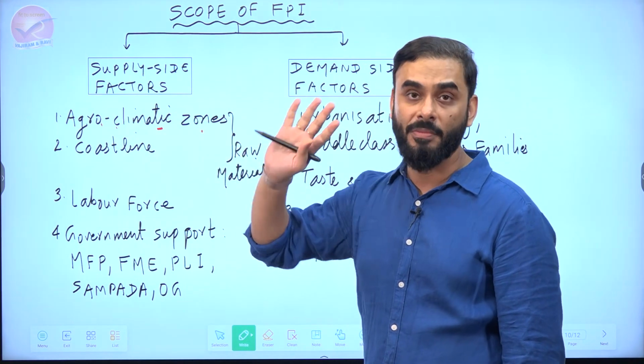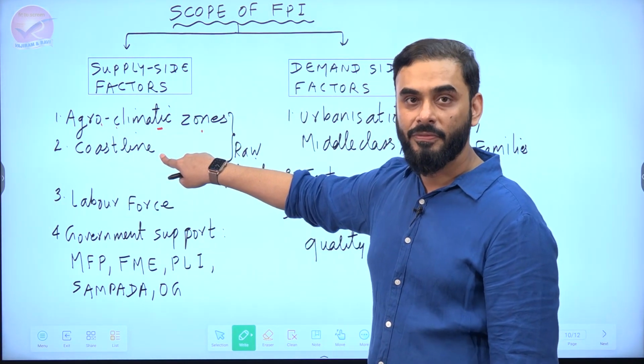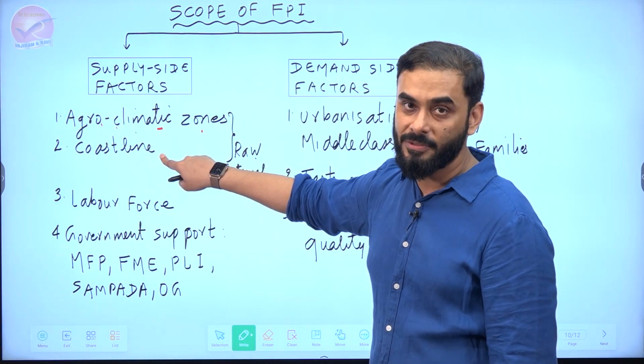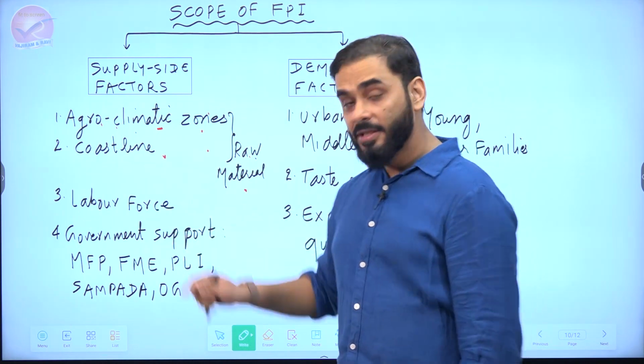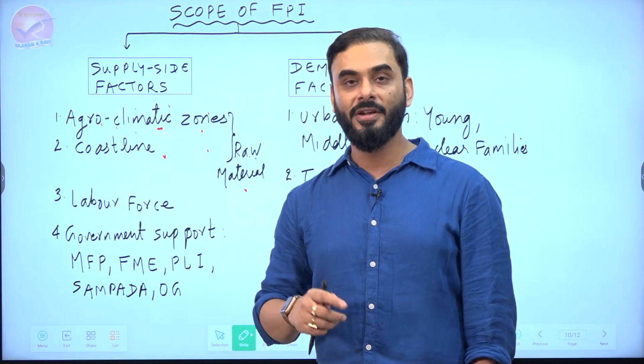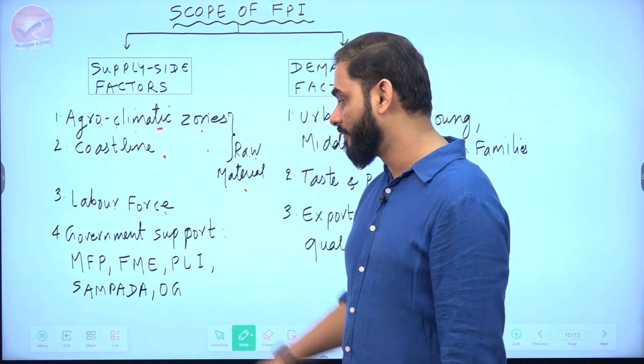India has a lot of raw material. Similarly, India has a long coastline, which means fisheries is also possible. So because of these two, we have raw material for industries. There is no dearth of people. India is a country of 145 crore people. So we have no scarcity of labor force.